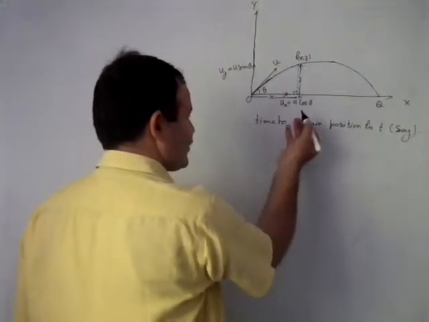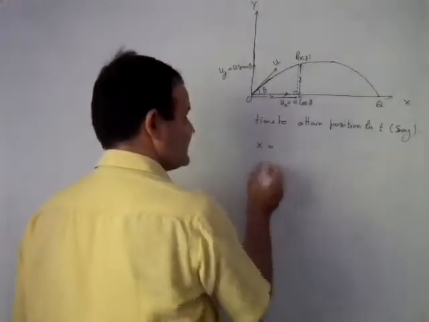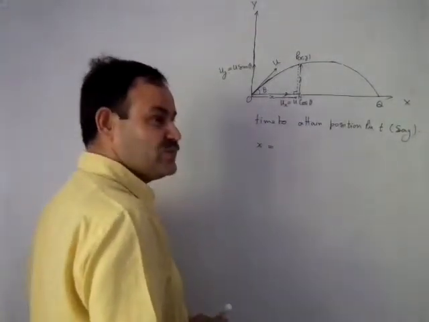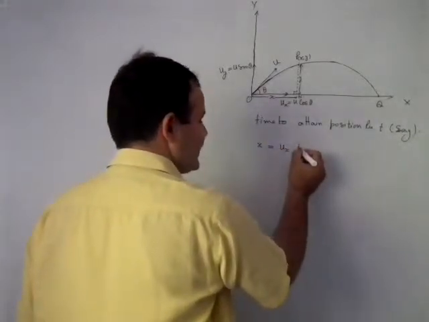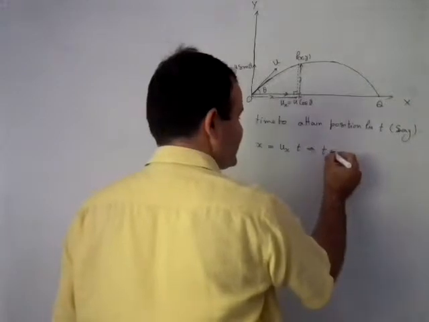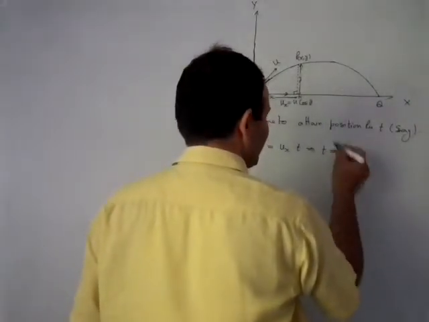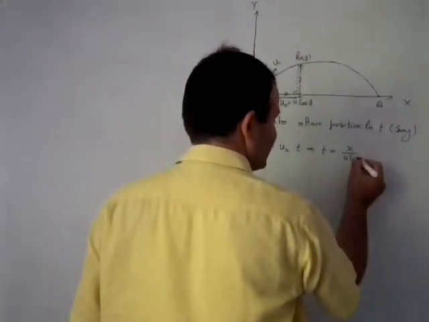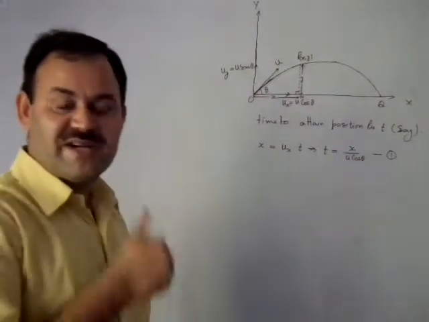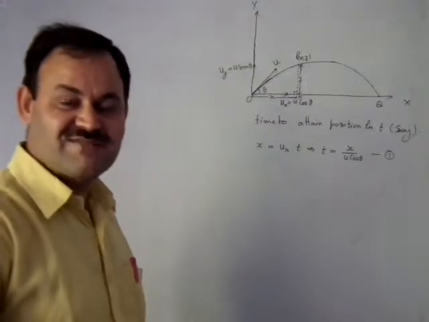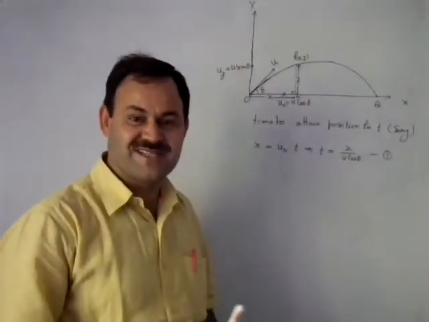So for horizontal distance x, distance is equal to speed into time. It means ux into t equals x, which implies t is equal to x upon ux. Ux means u cos theta. Now for vertical motion, the vertical distance y is covered by the body in the same time.